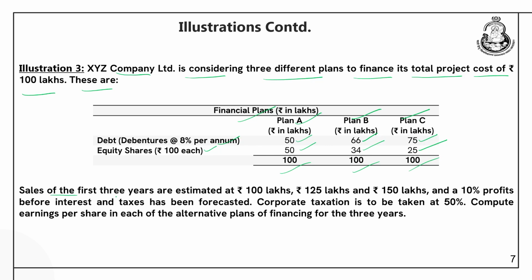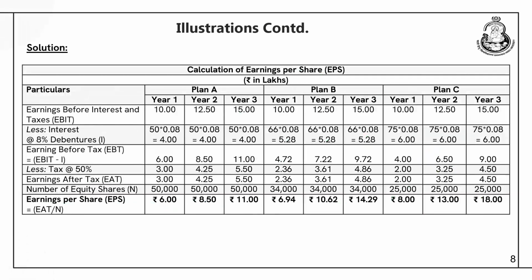Sales of the first 3 years are estimated at rupees 100 lakhs, rupees 125 lakhs, rupees 150 lakhs, and a 10% profit before interest and taxes has been forecasted. Corporate taxation is to be taken at 50%. Compute earnings per share in each of the alternative plans of financing for 3 years, right. So, now we can calculate the earnings per share.